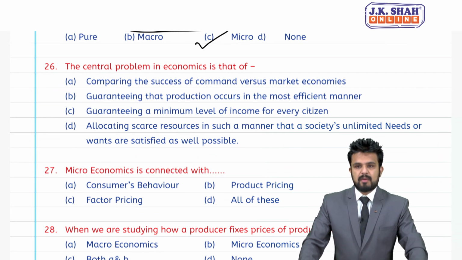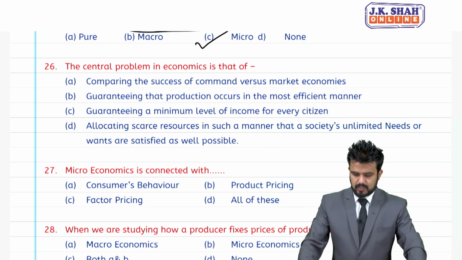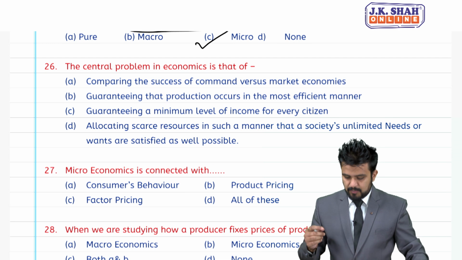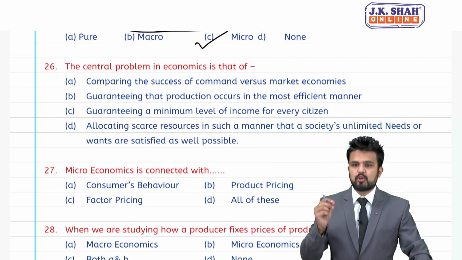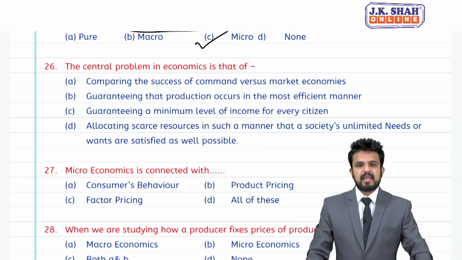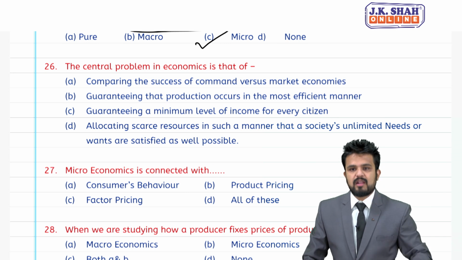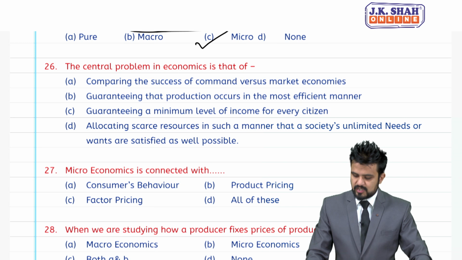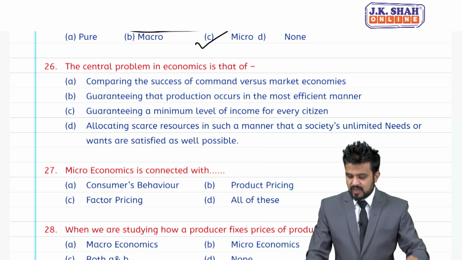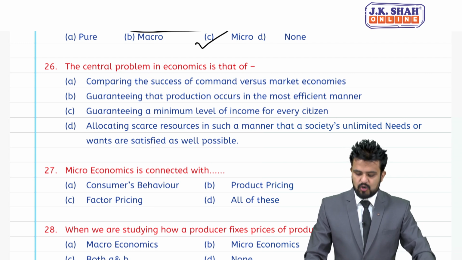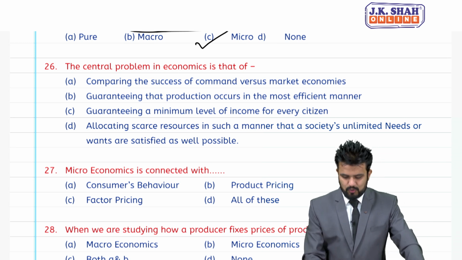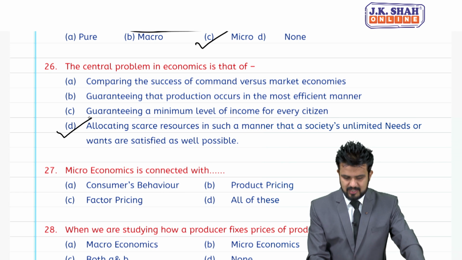Comparing the success of command versus market economies, guaranteeing that production occurs in the most efficient manner. C, guaranteeing a minimum level of income for every citizen. D, allocating scarce resources in such a manner that society's unlimited needs or wants are satisfied as well as possible. So, for 26, the correct answer is D.